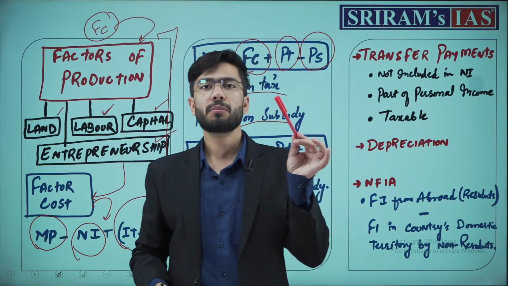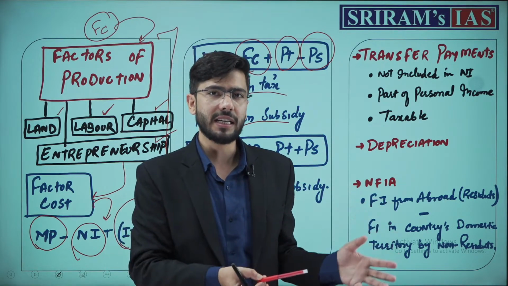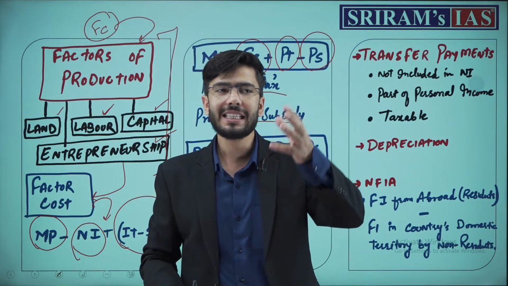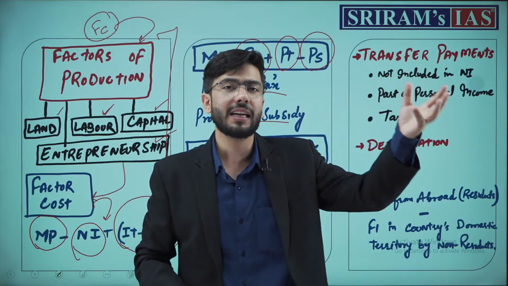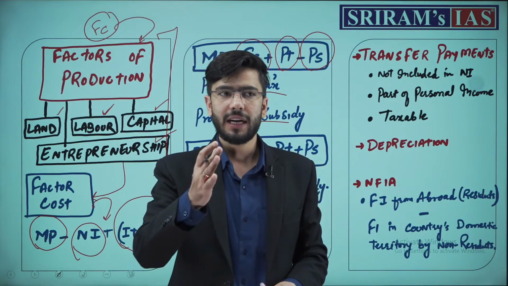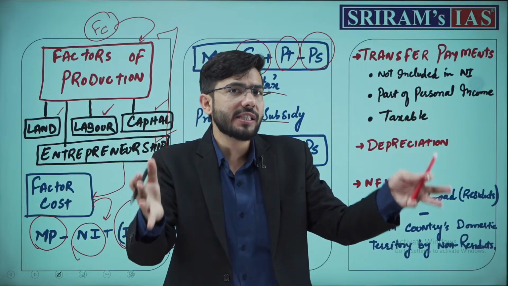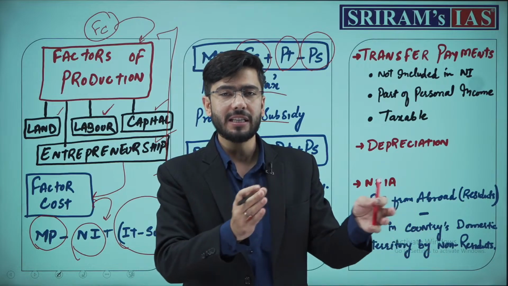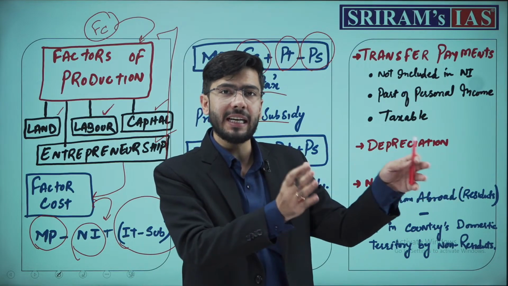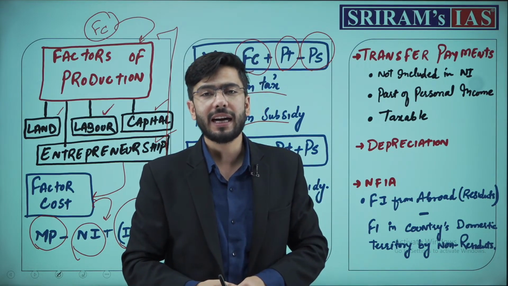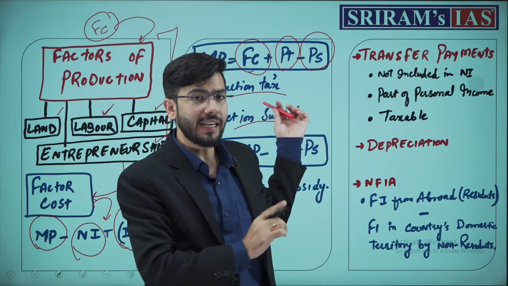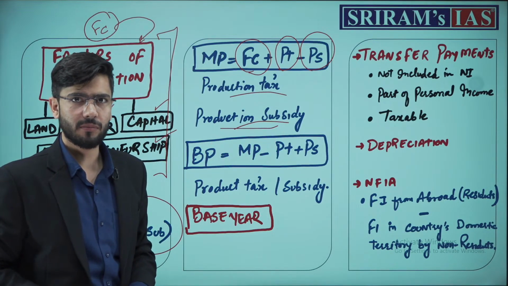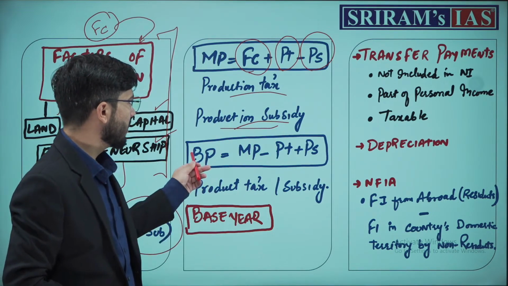Further, production subsidy, like the fertilizer industry. If it is the urea fertilizer industry, or it is the storage capacity of agricultural produce. It is to develop the horticulture sector. We are developing what? We are developing storage capacities. We are developing food processing industries. That industry will be incentivized by this production subsidy. Done? That is production subsidy.